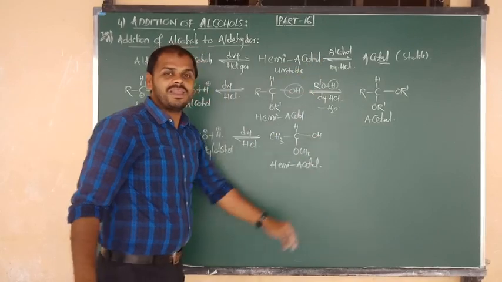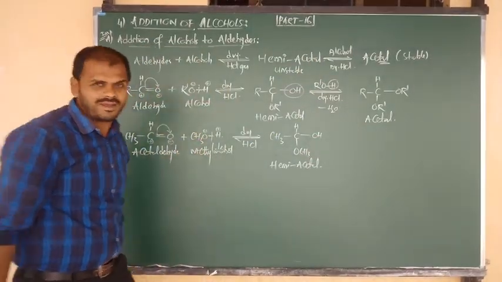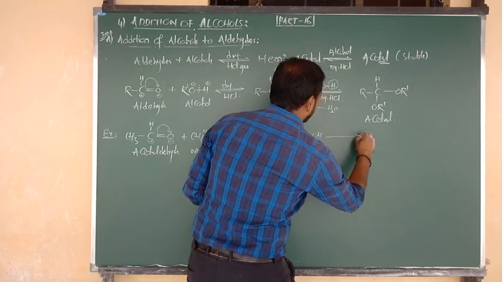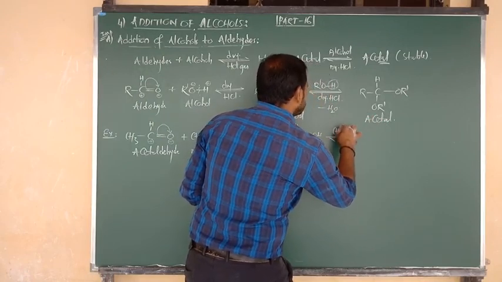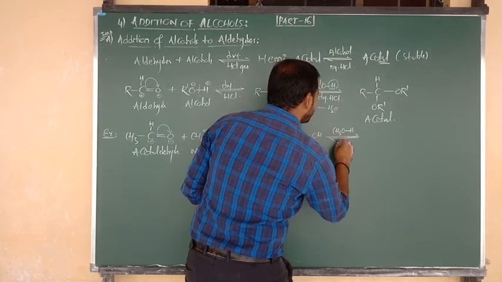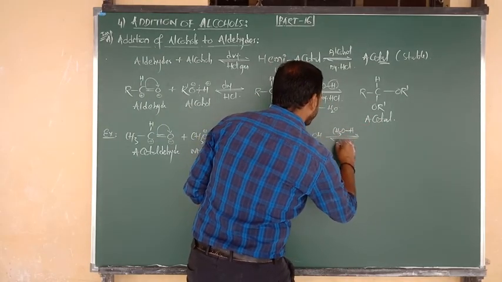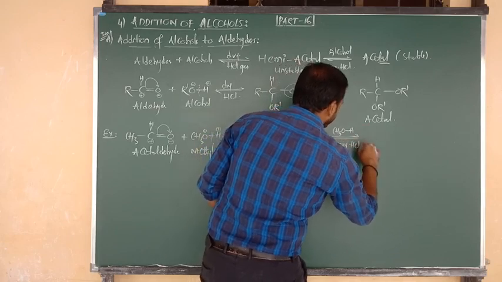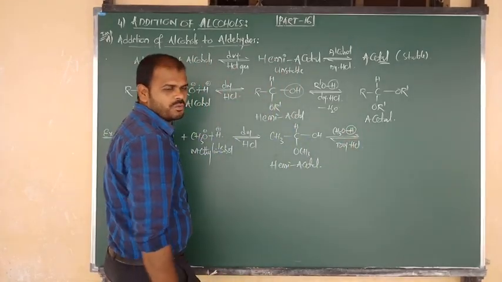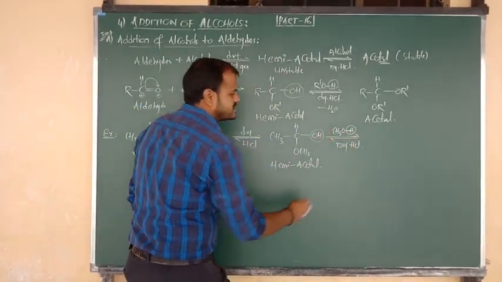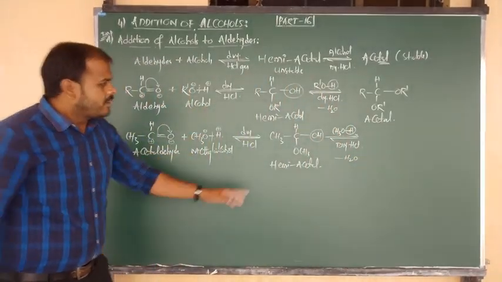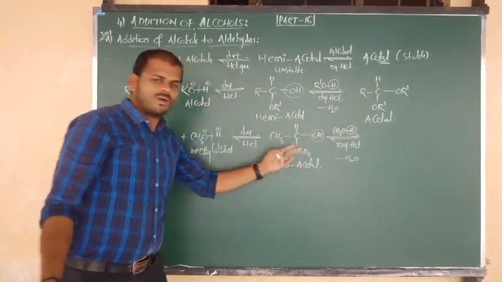It reacts with another mole of alcohol, meaning another mole of methyl alcohol, CH3 bonded to OH. The reaction takes place in presence of dry HCl. Now again same thing, from the alcohol we remove the H. H plus combines with OH minus and is eliminated in the form of a water molecule. In the place of OH, we now write the methoxy group again.